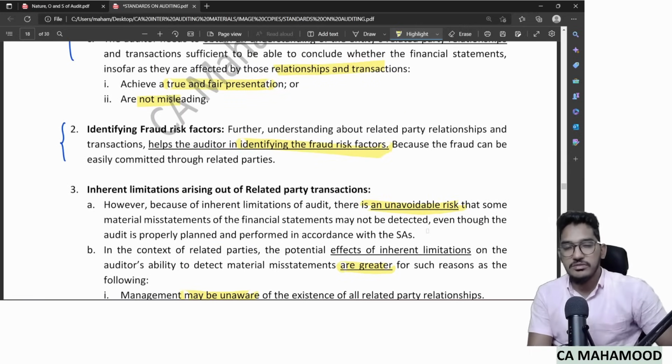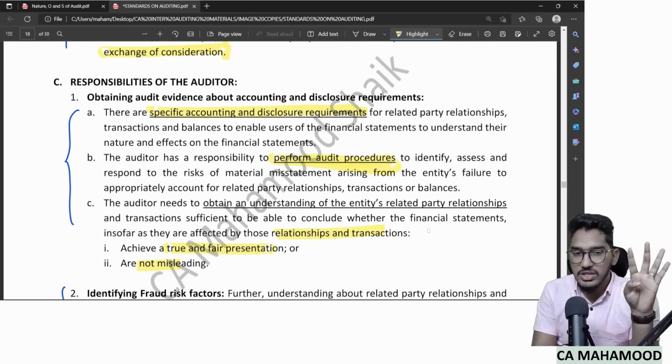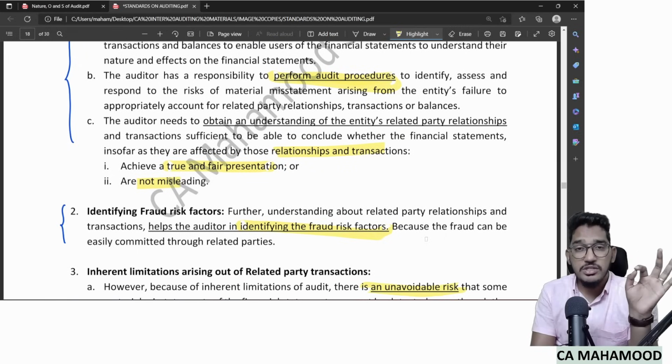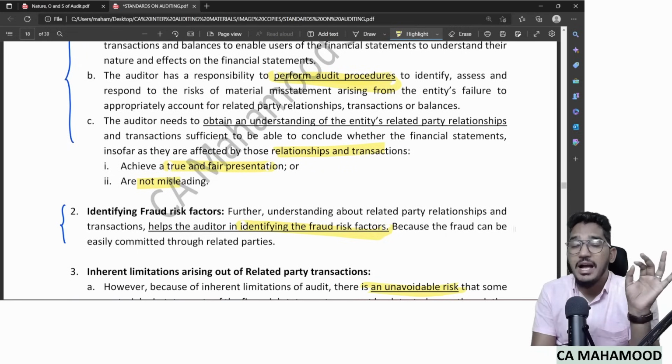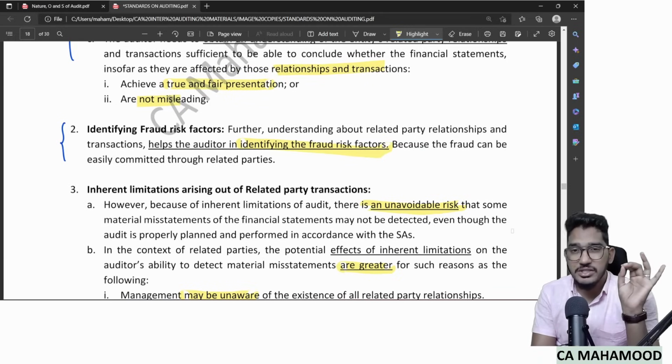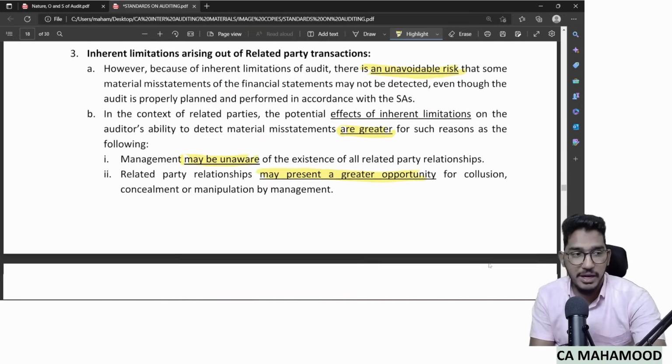If I summarize, first I need to check accounting and disclosure requirements as per the applicable financial reporting framework. Be cautious, related party transactions will help you to identify fraud risk factors also. And here the impact of inherent limitations will be very high. So in order to avoid that, we need to maintain professional skepticism. Don't accept anything blindly, have a questioning mind.